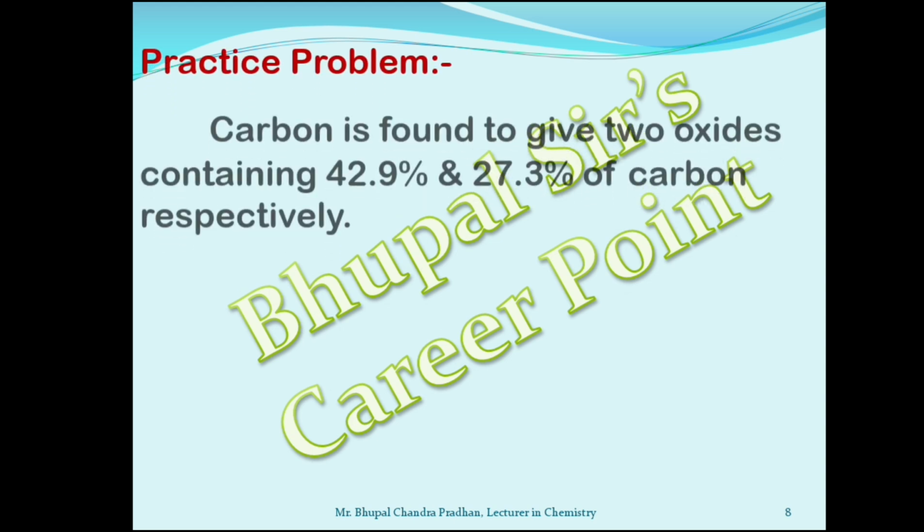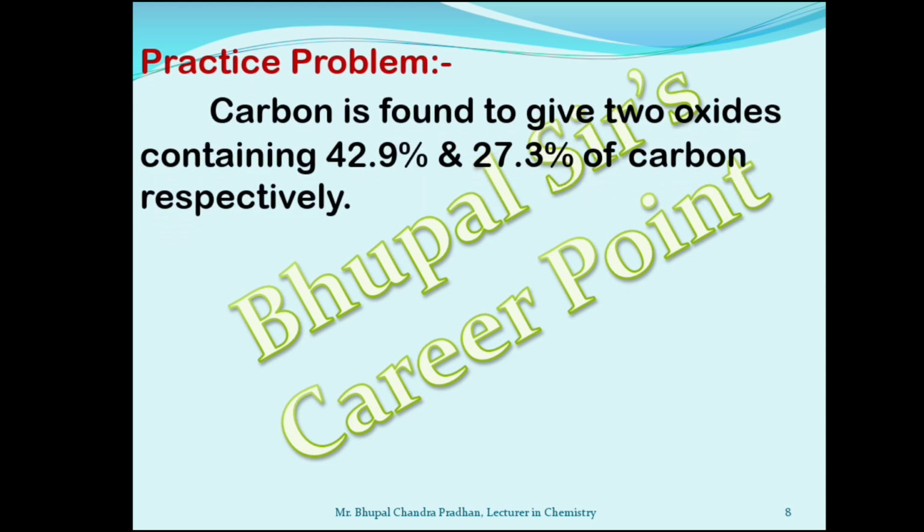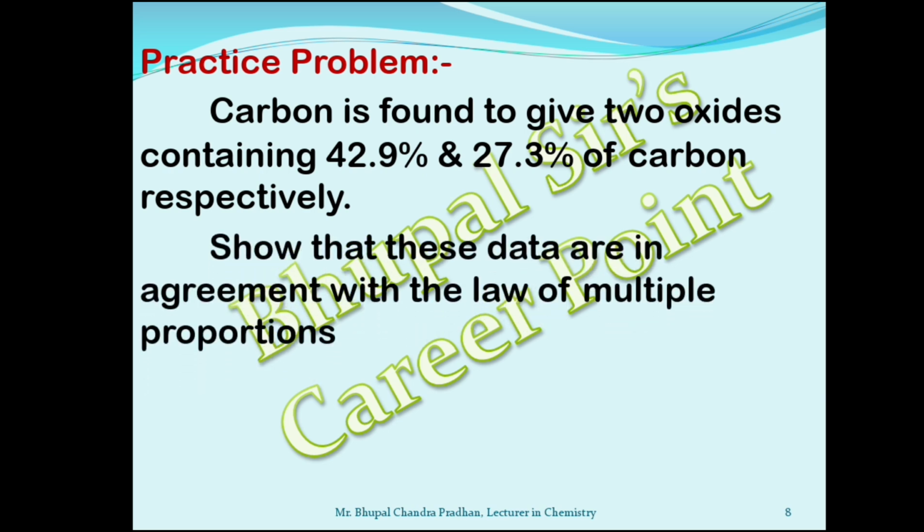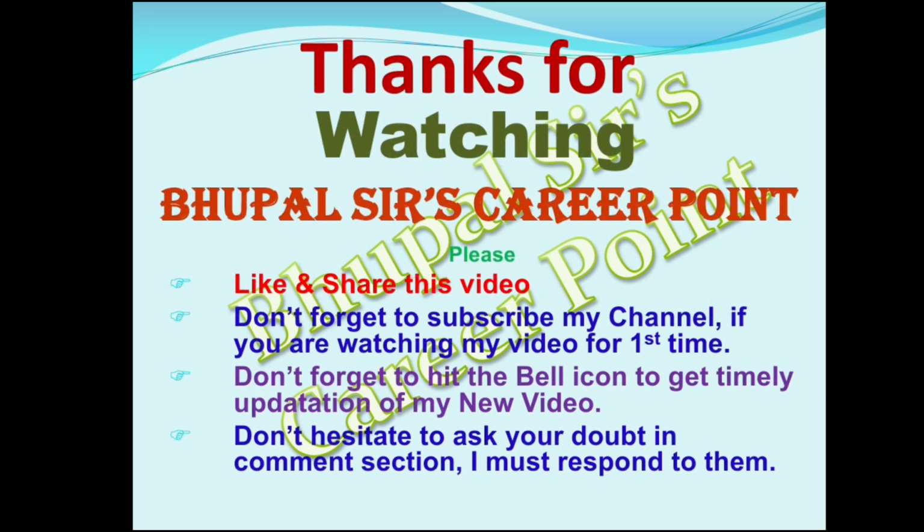A practice problem for you. Carbon is found to give two oxides containing 42.9% and 27.3% of carbon respectively. Show that these data are in agreement with the law of multiple proportion.